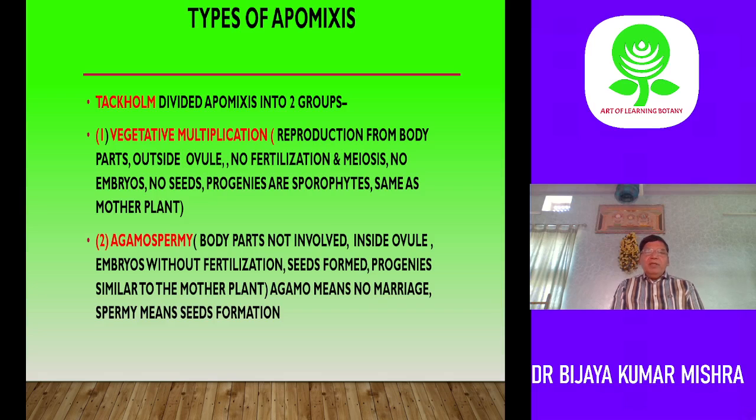In agamospermy, agama means no marriage, and sperm means seed formation: formation of seed without marriage. Here body parts are not involved. It involves the ovule, the embryo sac. It occurs inside the ovule. Without fertilization of the embryo sac, seeds are formed. Progenies are similar to the mother plants like in vegetative propagation. So the difference is that this involves the ovule, while that involves other body parts. Here seeds are formed; in that case, no seeds are formed.